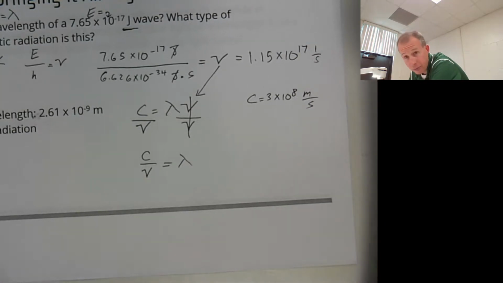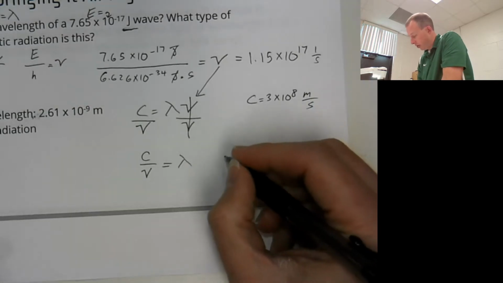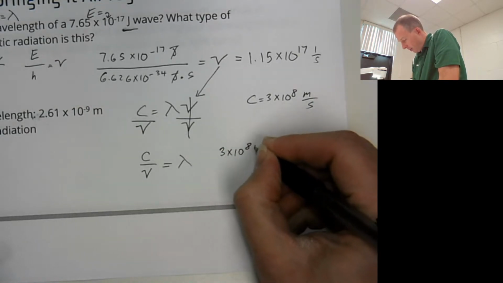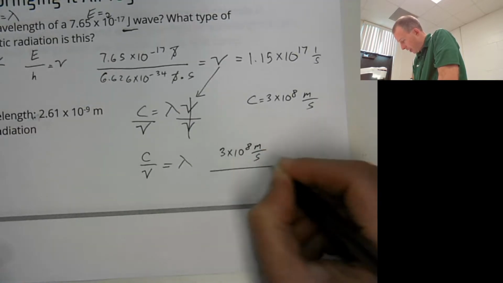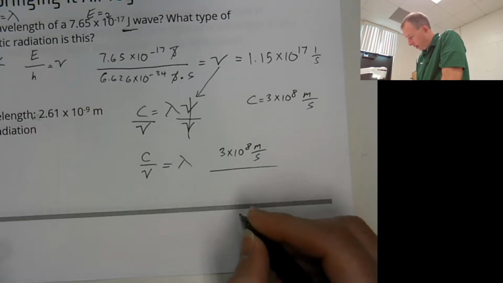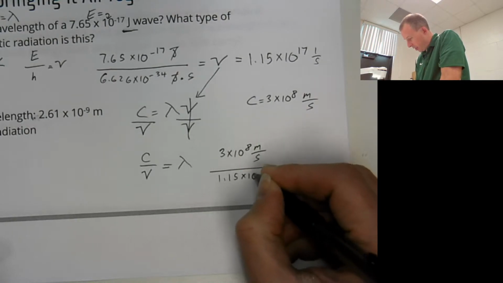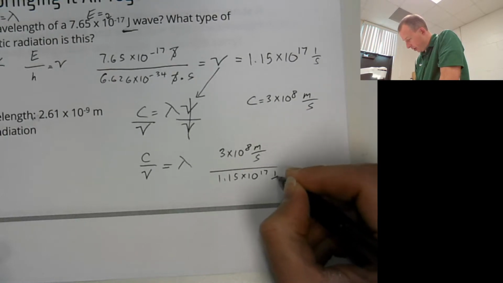Now it's just a matter of plugging everything in and solving, and then you're done. So we know that our C is 3 times 10 to the 8th meters per second divided by frequency, which is 1.15 times 10 to the 17th.